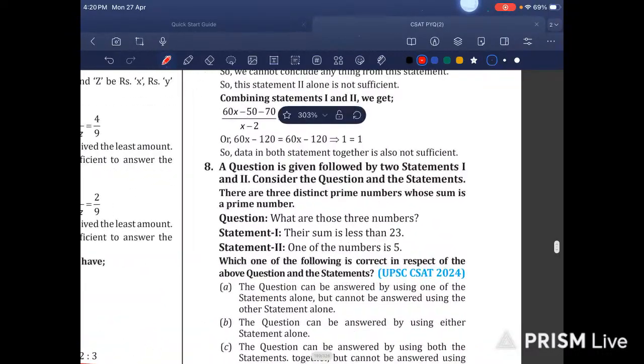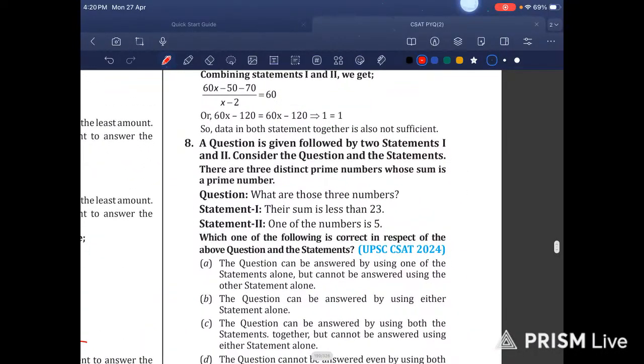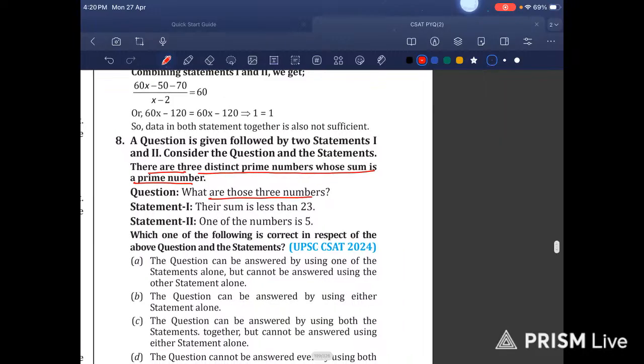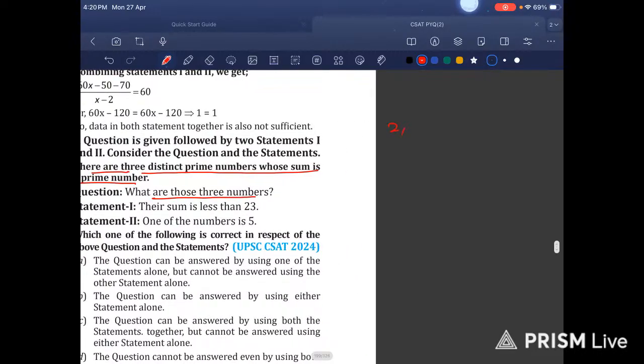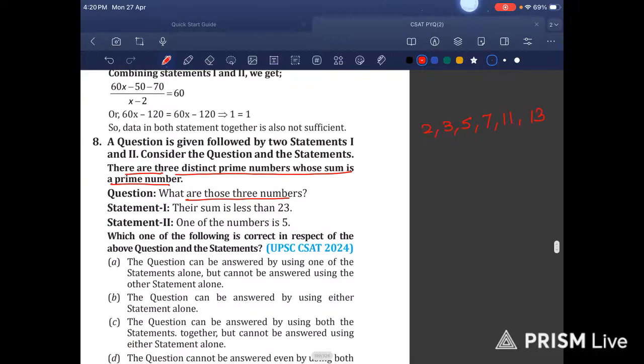Then what are those three numbers? There are three distinct prime numbers whose sum is a prime number. What are the prime numbers? Prime numbers are 2, 3, 5, 7, then we have 11 and then 13. It is saying three distinct prime numbers whose sum is also a prime number.